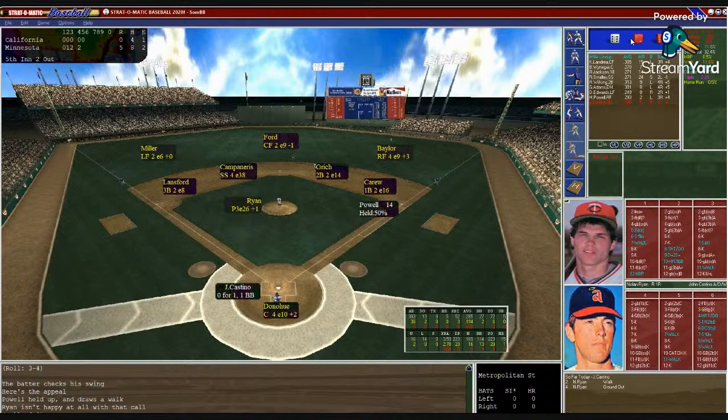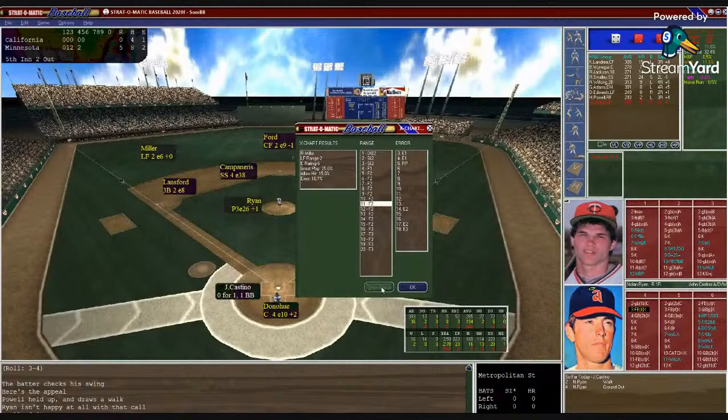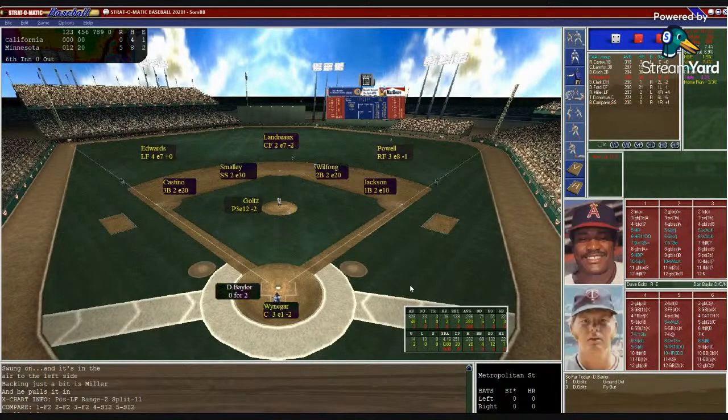Donahue sets in, puts down the sign. Ryan from the stretch. Here's the pitch. 4-3 fly ball left field. Miller's a 2E6. Does he get to it? Yes, he does. And the Twins are done in the fifth. It's 5-0 Minnesota. We head to the sixth.